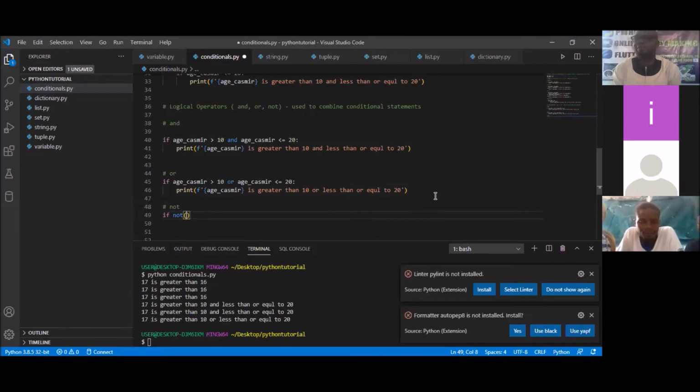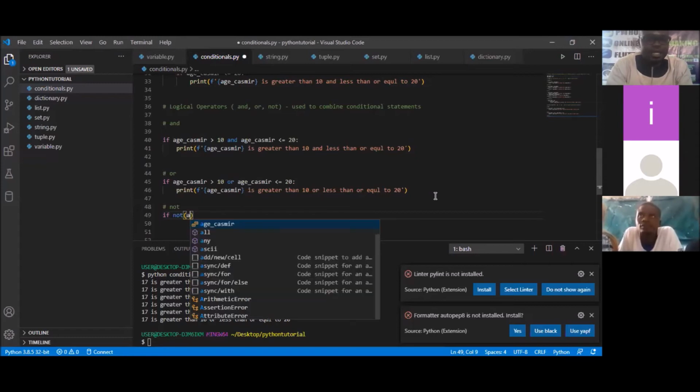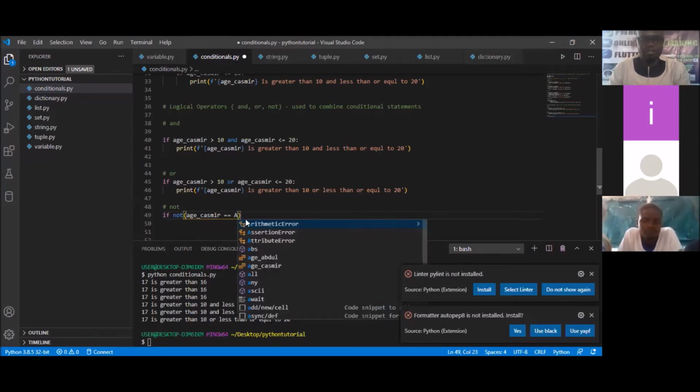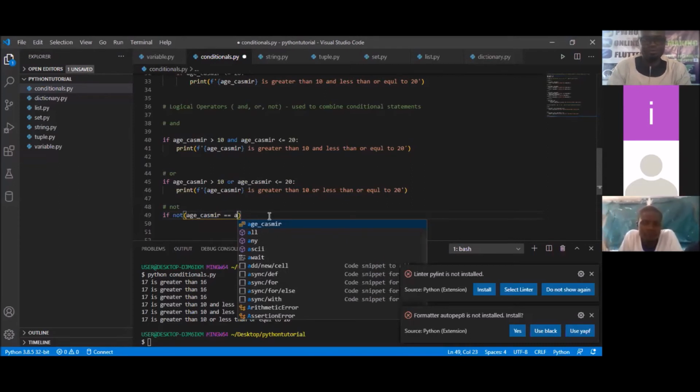That's the syntax for using the NOT statement. And what do we want to check? We want to check whether age_Casimir is equal to age_Abdul.